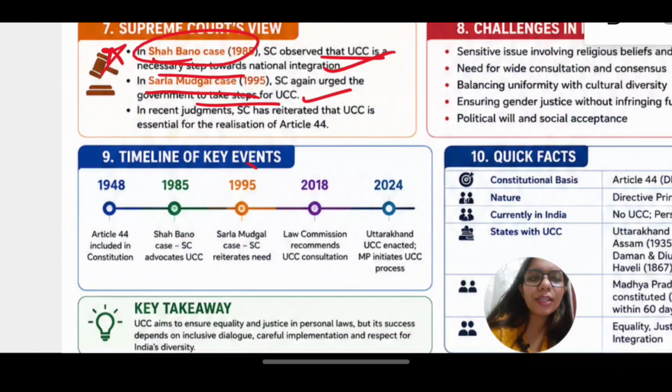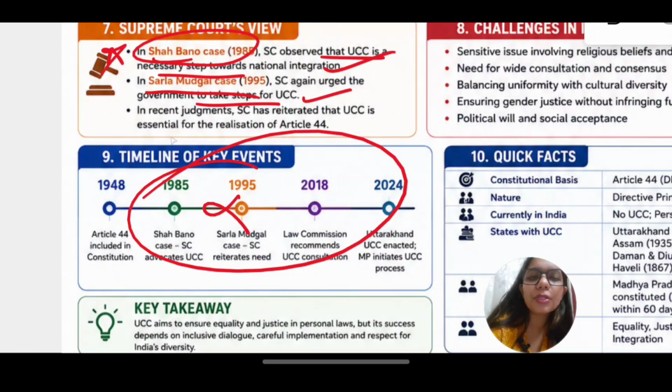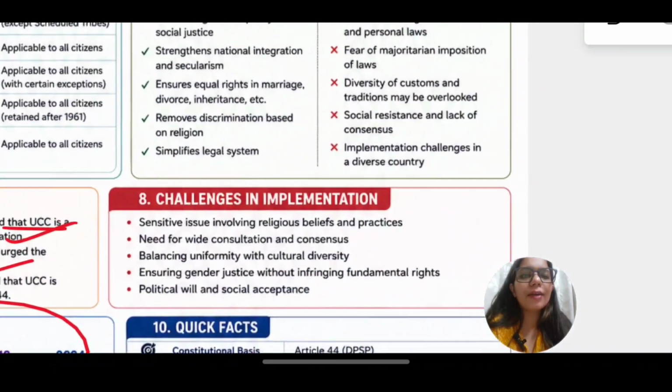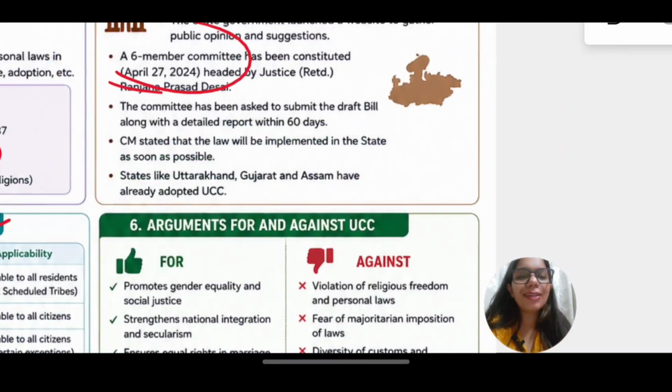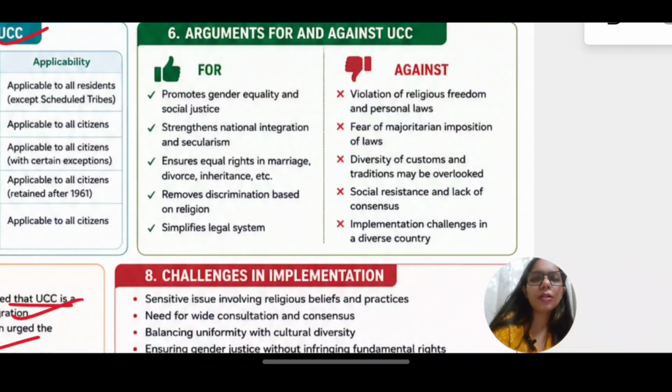So, the timeline of key events is not important, but what is important is to remember these cases. Again, a match-the-following question can come. The Shah Bano case and the Sarla Mudgal case deal with UCC. Now we have different challenges and different arguments. Some people do support UCC, but then there are a few arguments against UCC.